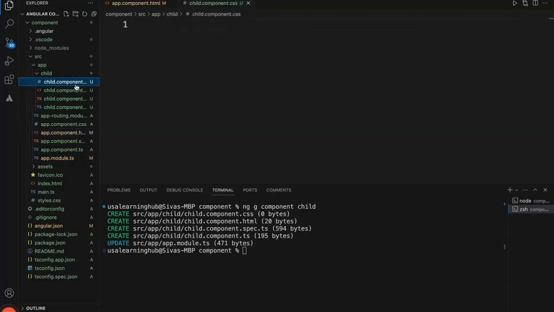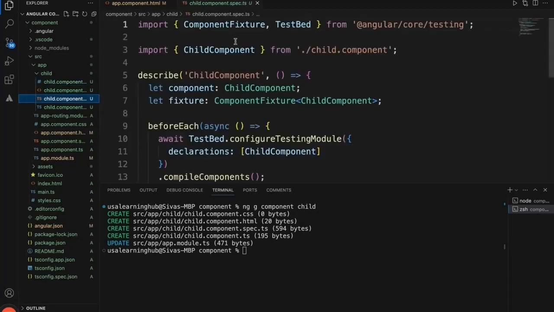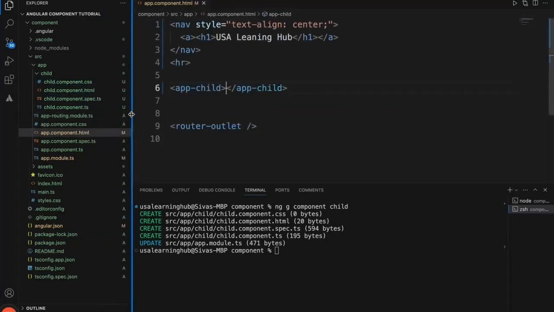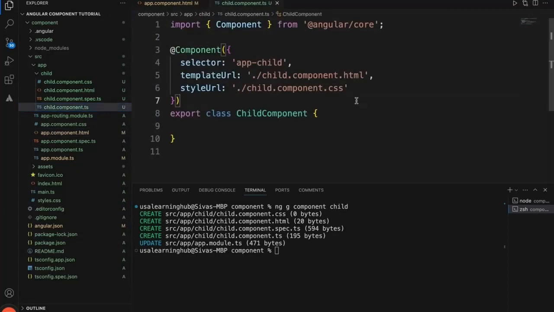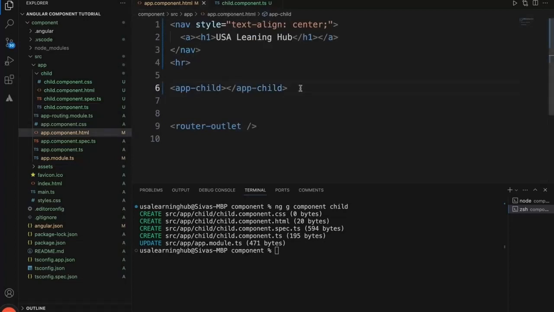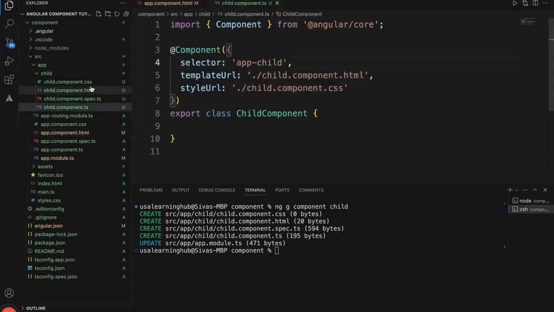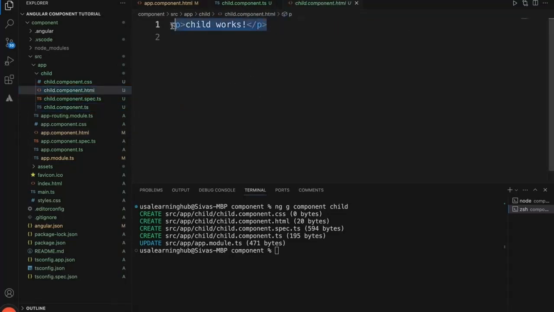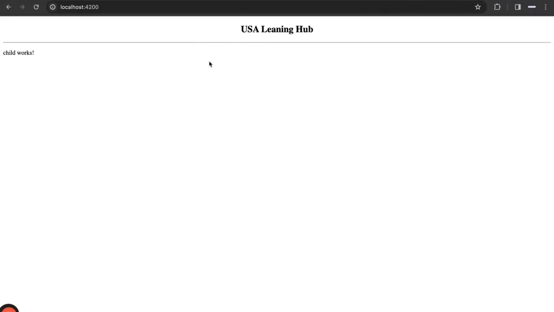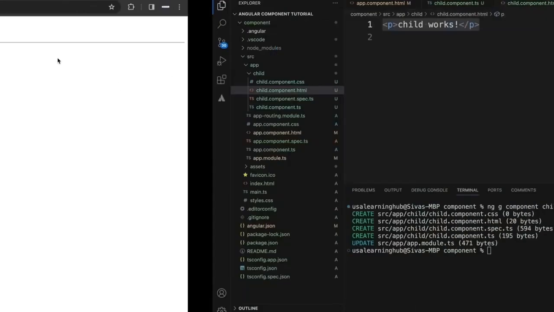If you see the component ts file, and this is a spec file. In the component ts, the selector name is app child, so that is the reason I used app child here. Right now there is nothing. Let's first check whether the child is rendered. Now the child is rendered in the parent component.